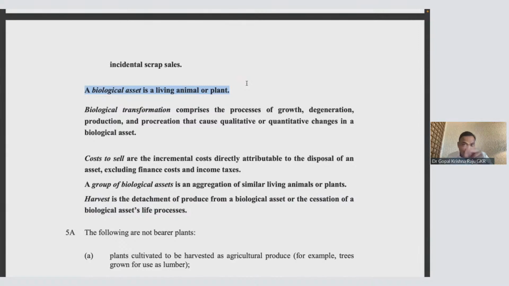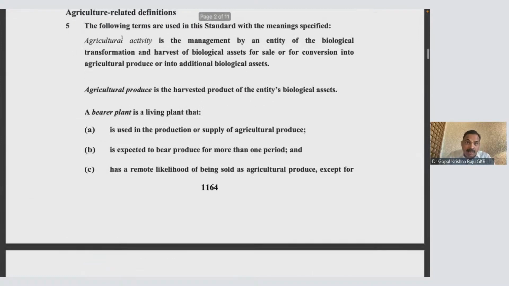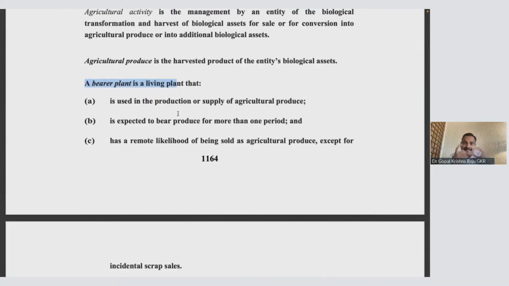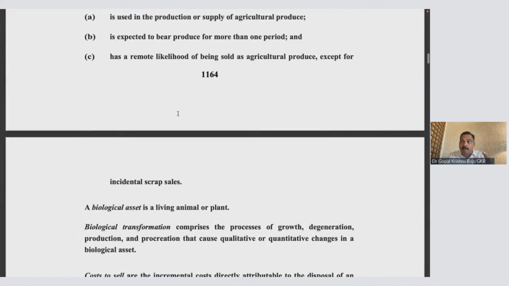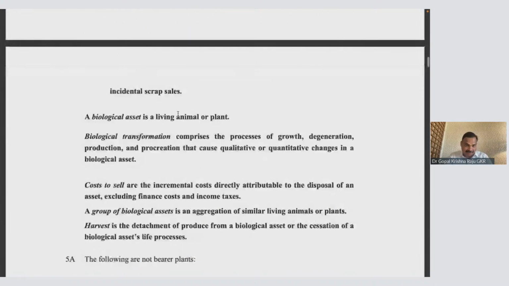So that is why I gave two examples. Living plant, I am giving Tata Coffee. Living animal, I am giving the example of Venky's. So these are the two examples I gave you. And the bearer plant is a living plant, so you will not have this example for Venky's. The word bearer plant will not come for Venky's, but for Venky's you will have what you call a biological asset.